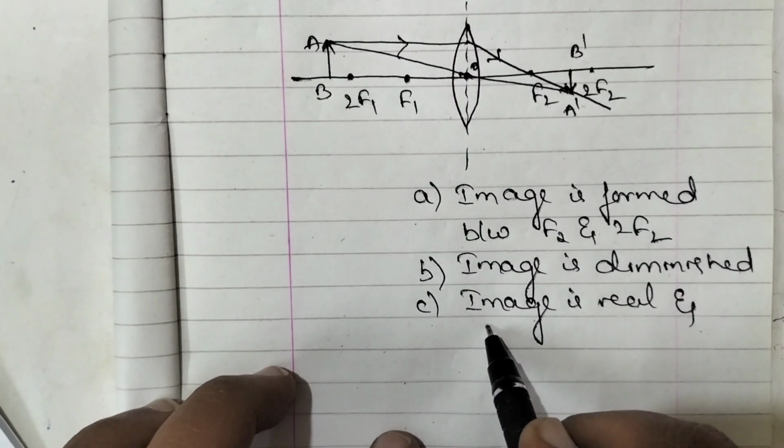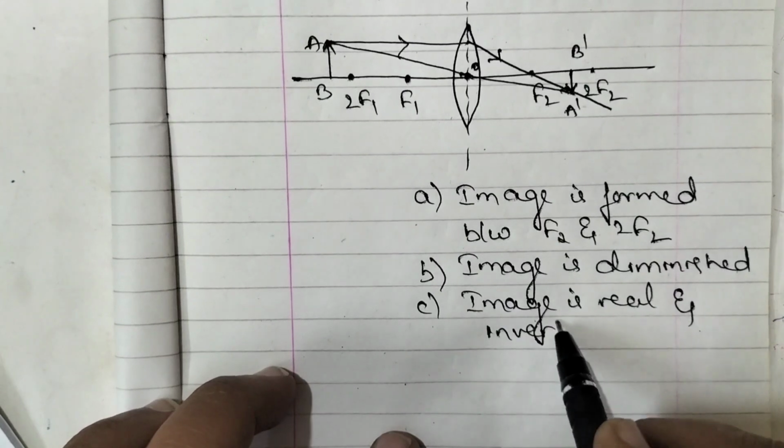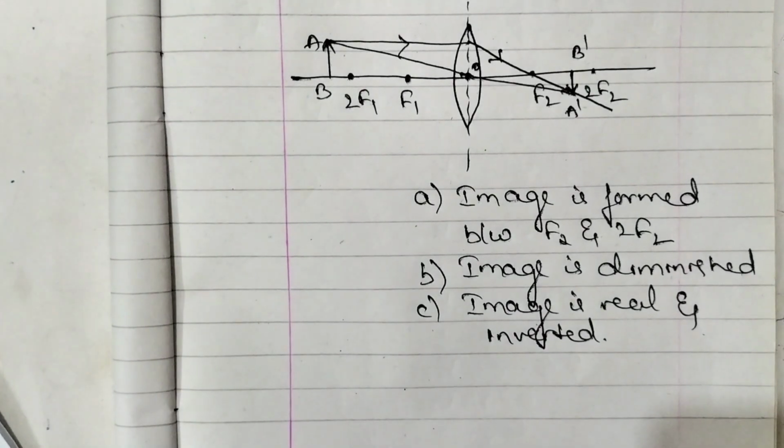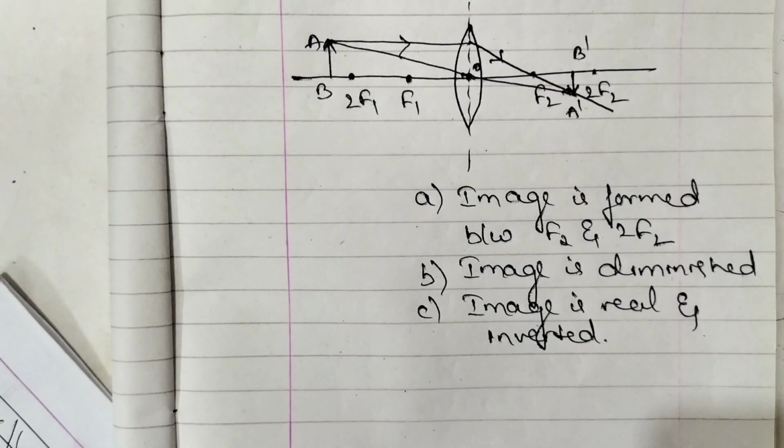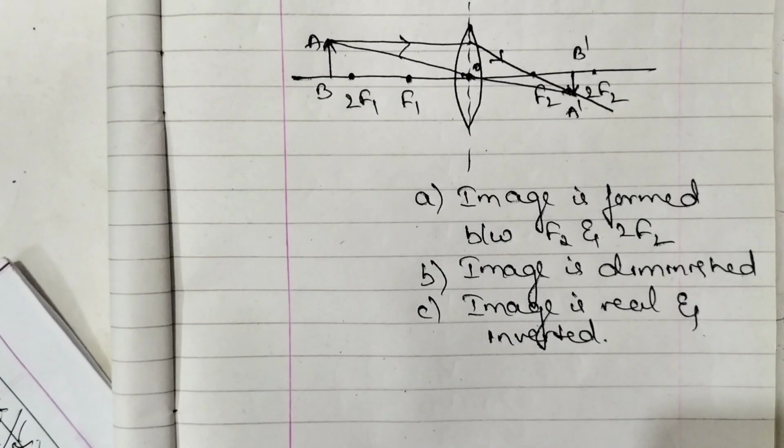So these are the points that you have to write regarding image height, image distance, image position, image nature and image size. So by this we have completed part A, that is physics.